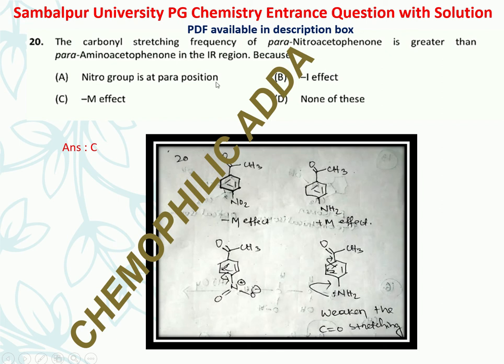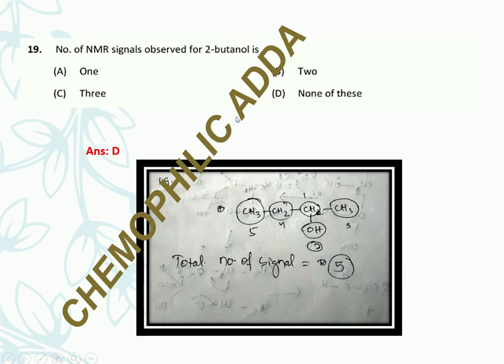stretching frequency depends upon the bond strength. So the bond strength of para-nitroacetophenone is more as compared to para-aminoacetophenone. So the stretching frequency is more in the case of para-nitroacetophenone. So you are seeing here the minus mesomeric effect of the nitro group. So the correct answer is minus mesomeric effect. Correct option is C. Next question we'll see: the number of signals observed for 2-butanol is... you know that this